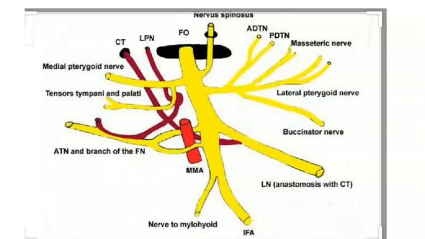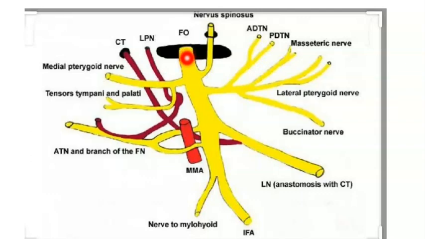Now coming to the mandibular nerve. The mandibular nerve is basically a mixed type of nerve and it passes through the foramen called foramen ovale. Remember, the mandibular nerve passes through the foramen ovale. So this is the main trunk. It has both sensory and motor fibers.